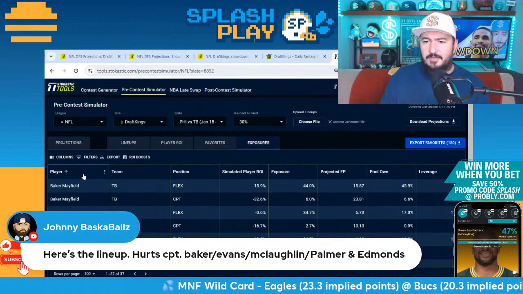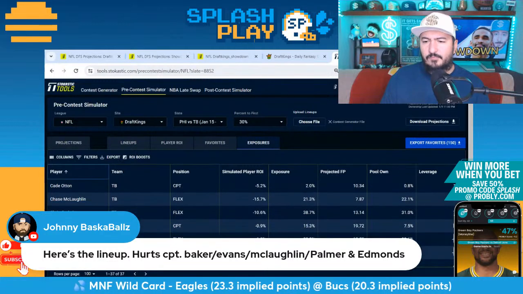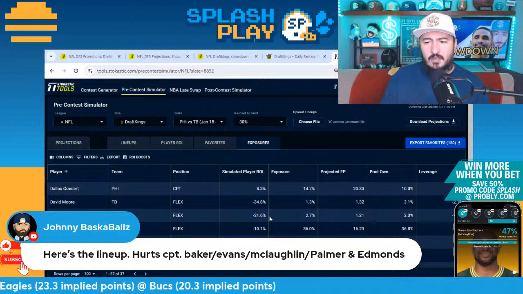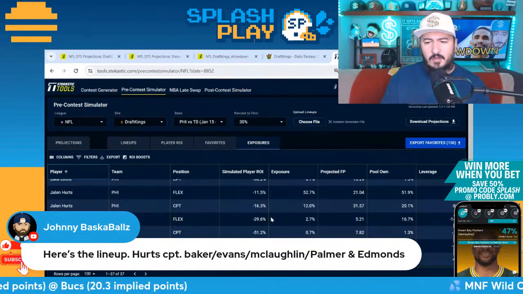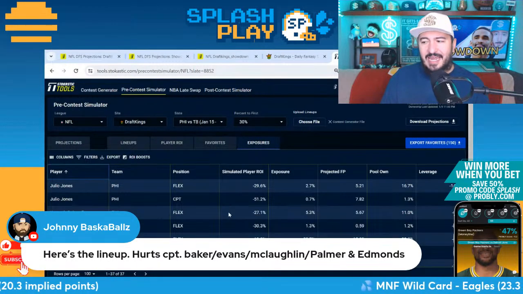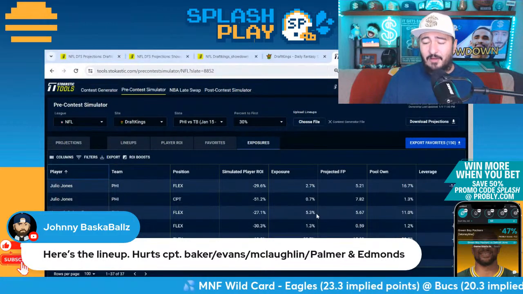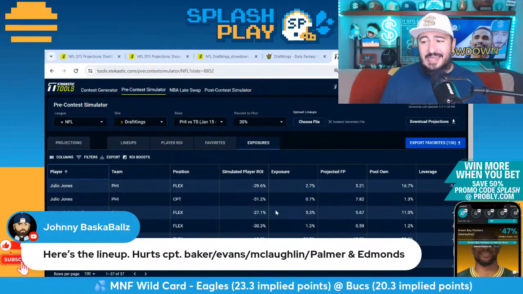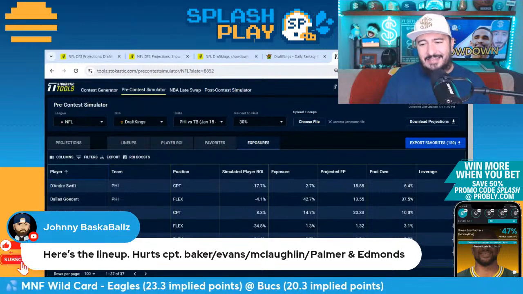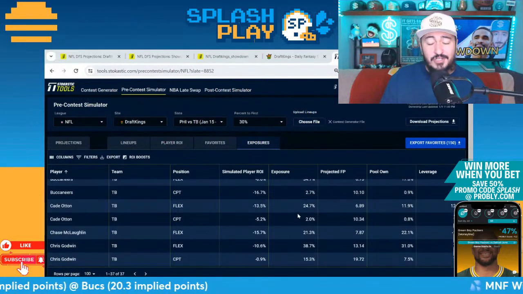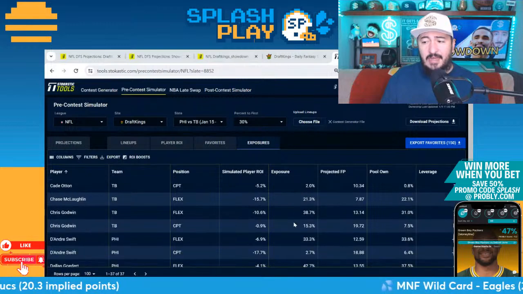How much are we getting of him here? Yeah, we got no shares of Chase Edmonds in the top 150. Did we get any Gainwell? Did get some shares of Gainwell. Only 5% exposure, though, so they do want to get half the field off Gainwell. I mean, they are saying that Edmonds can't get there. I kind of disagree, personally. But the sim projection is so low that Edmonds is not coming up.